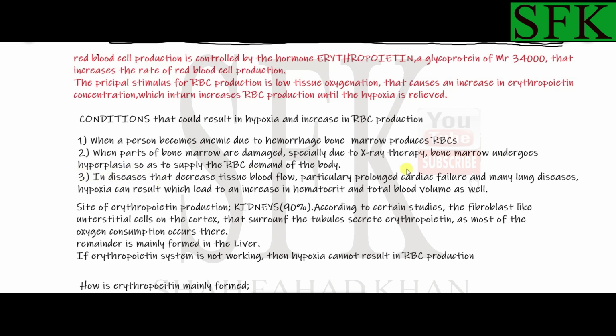Hyperplasia is when the number of bone marrow cells increases, so as to fulfill the increased demand for RBCs after the damage to the bone marrow. So this is the second condition in which hypoxia may occur: if the bone marrow is damaged due to certain chemicals or X-rays. X-ray therapy or chemotherapy might also damage the bone marrow.